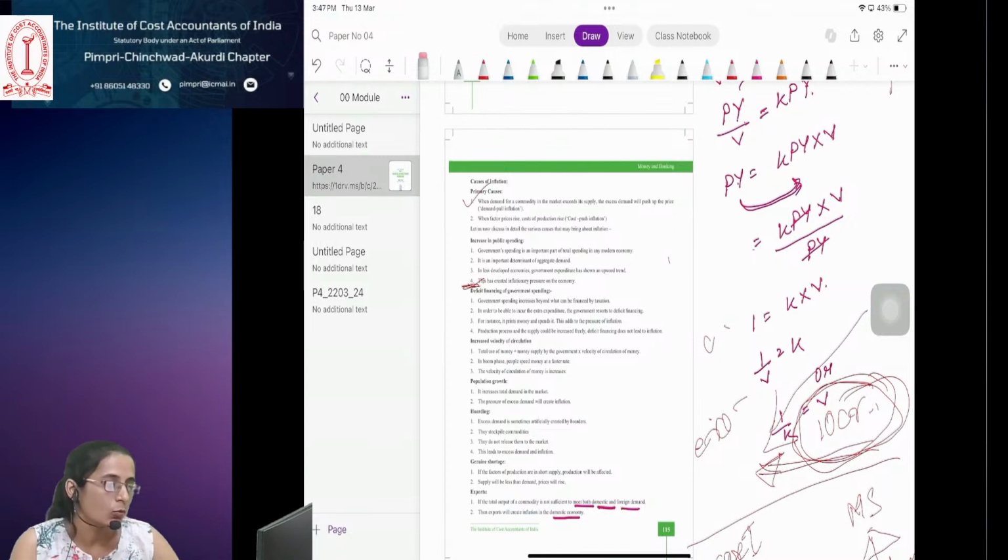The difference between the market rate and the bank rate is the profit of the commercial bank. If the commercial bank takes a loan from the central bank at 7% interest and gives that amount as a loan to the businessmen or individuals at 12% interest, the difference of 5% is the profit, the benefit of the commercial bank. The difference between the market rate and bank rate is the profit margin of the commercial bank.